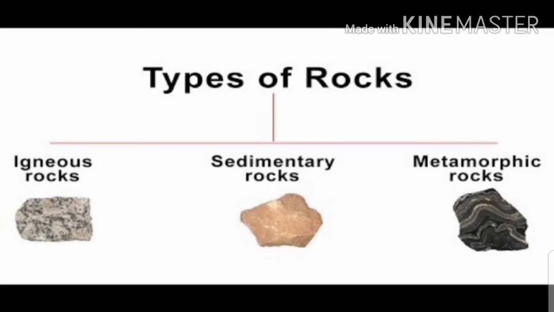In nature, rocks are formed in various ways. Depending on how they are formed, rocks are classified into three types. That is, the first one is igneous rocks, sedimentary rocks and metamorphic rocks. So now we will study one by one.